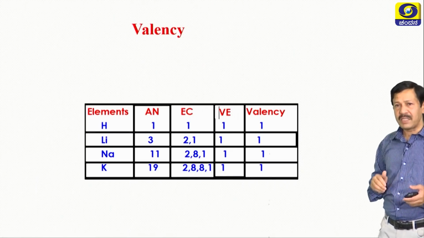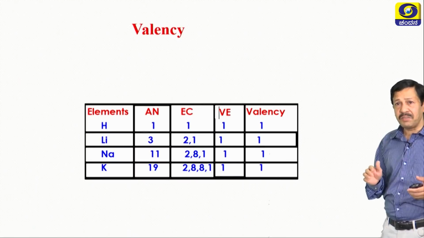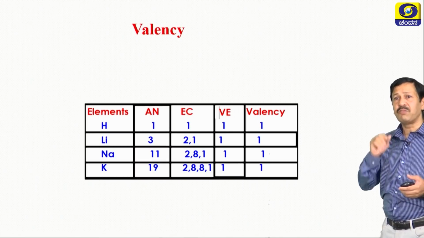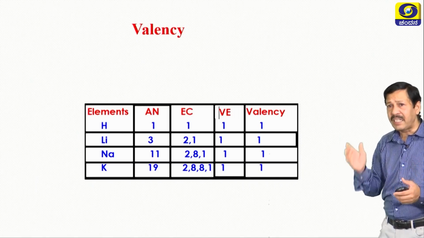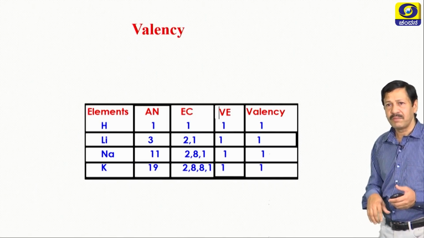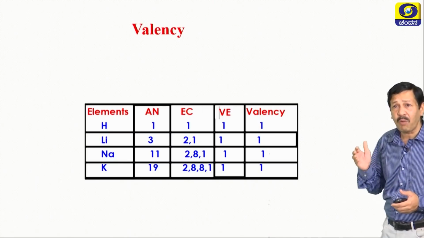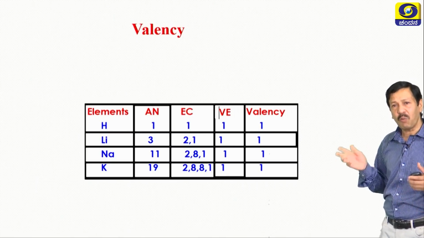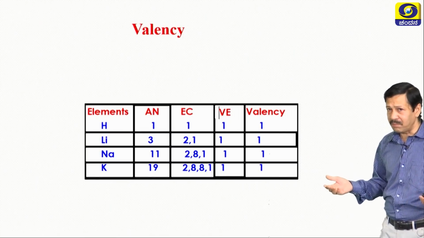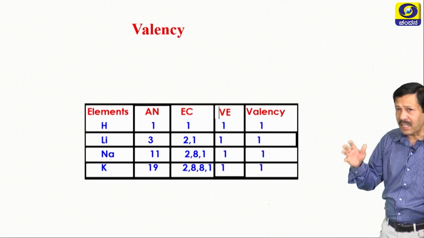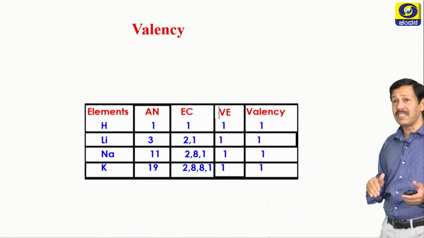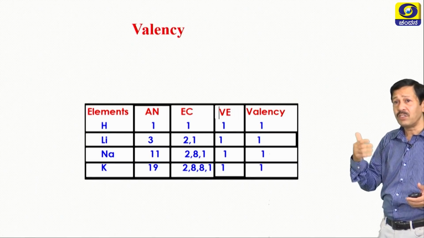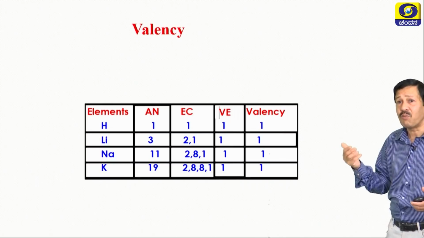Here 4 elements are given. Hydrogen, its atomic number is 1. What is the electronic configuration or electronic distribution? K shell, 1 electron. How many valence electrons are there? 1. What is the valency? 1. Now lithium, atomic number 3, the electronic distribution will be 2, 1. That means valence shell has 1 electron, so its valency is 1.